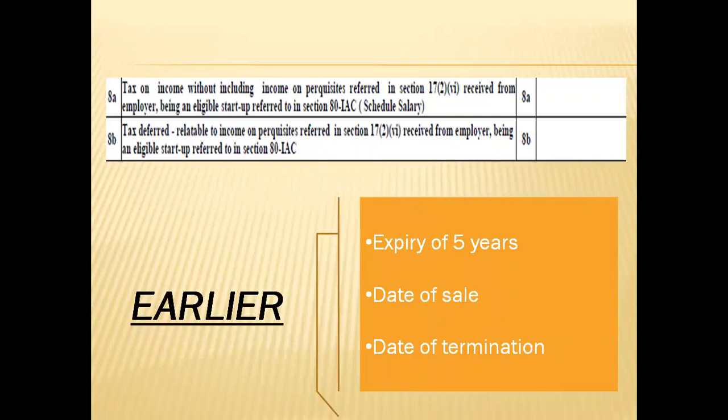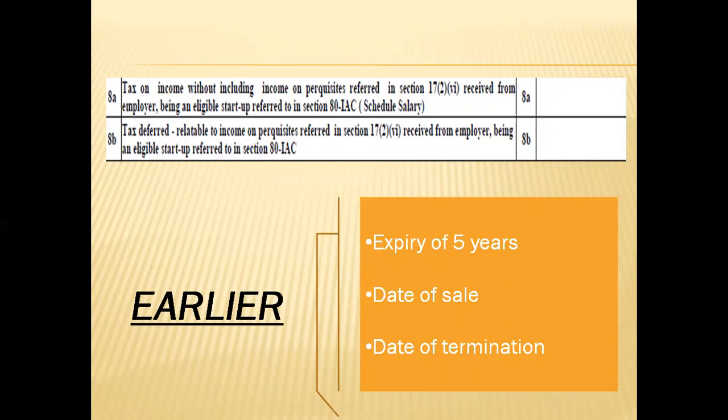Moving on to the second change. From financial year 2020-21, an employee receiving ESOP from an eligible startup need not pay tax in the year of exercising the option. TDS on the perquisite stands deferred to the earliest of the following events, as shown in the slide.